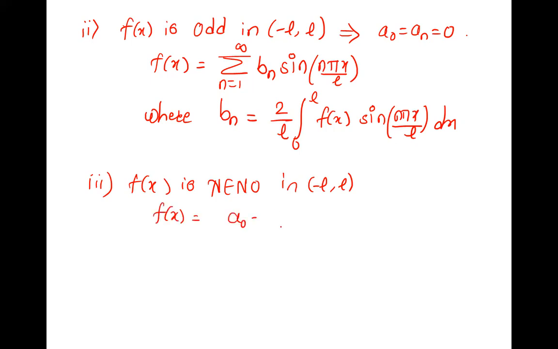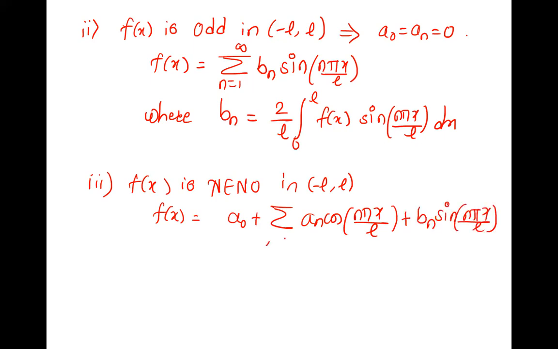A naught, summation of an cos n pi x by L plus bn sine n pi x by L, everything: a naught, an, bn. Where a naught is, how is a naught then? It doesn't get modified now, because it is neither even nor odd, so it is as it is. So can you define it now? 1 upon 2L, integration from minus L to L, f of x dx.